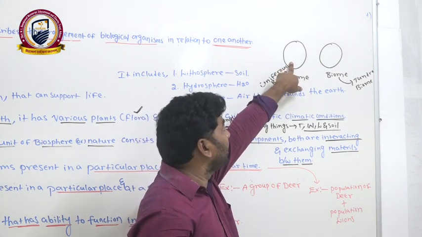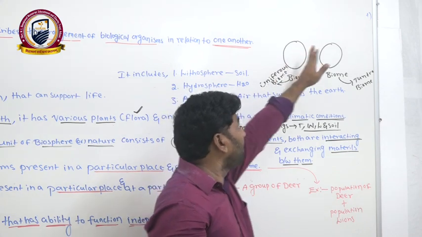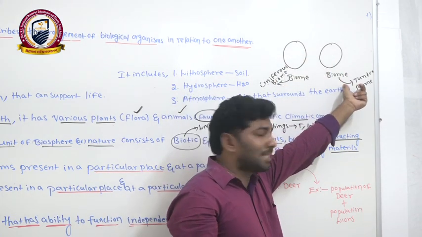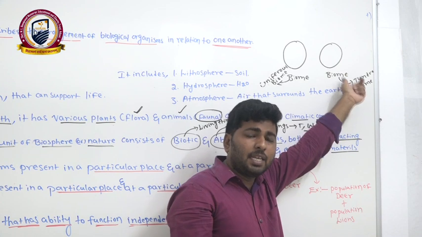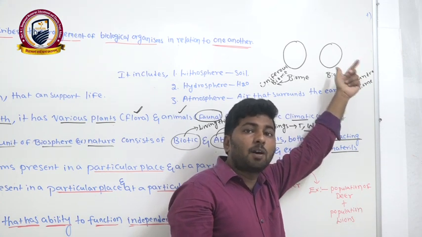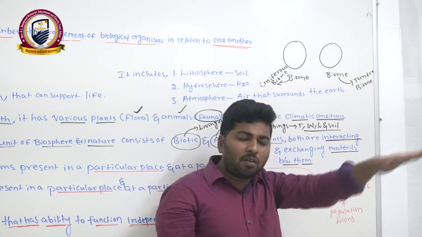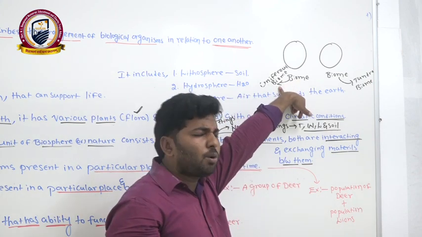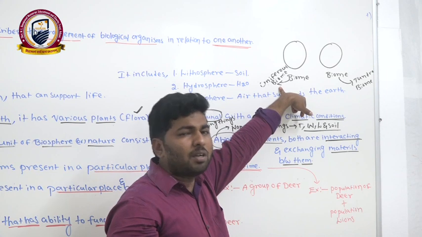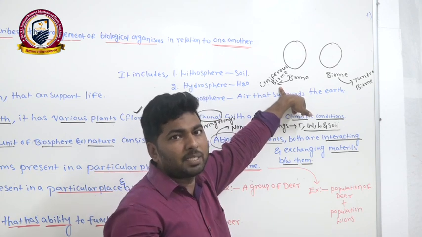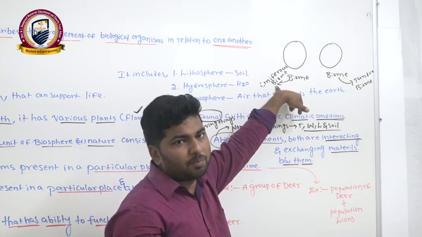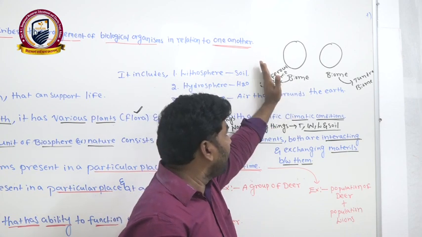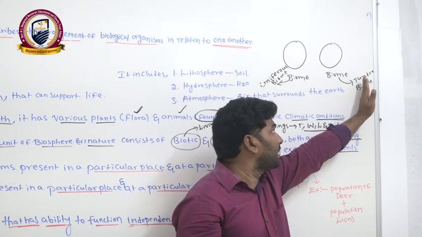Here the climate is a little bit different. In tundra we are seeing ice completely, that we can say is a permafrost area, completely covered with ice. But in coniferous, a very cold climate is there, but not completely ice. Clear? Here climatic conditions are different.